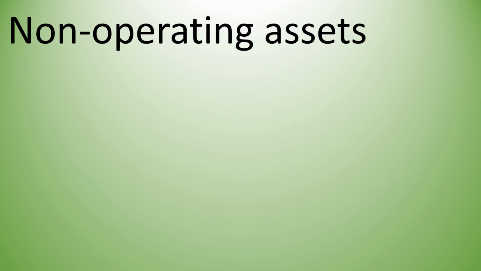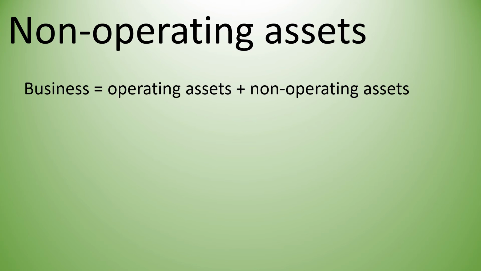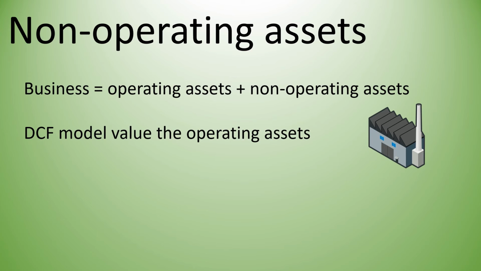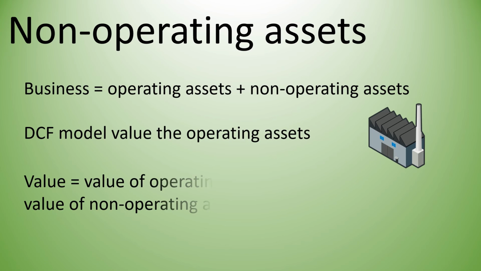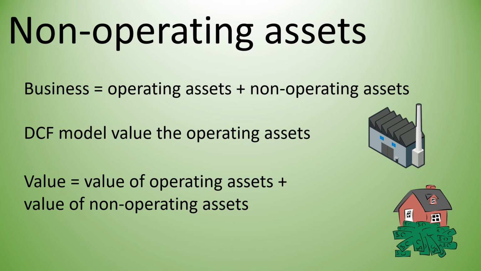Companies have both operating assets and non-operating ones. Operating assets are those used to generate earnings such as plant and machinery. Examples of non-operating assets are cash. The various models value the operating assets. As such, you have to add the value of the non-operating assets to get the total value.